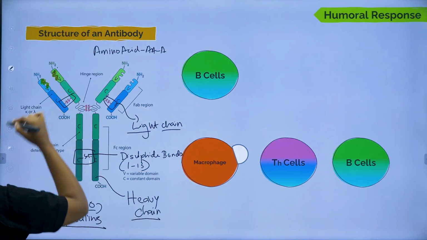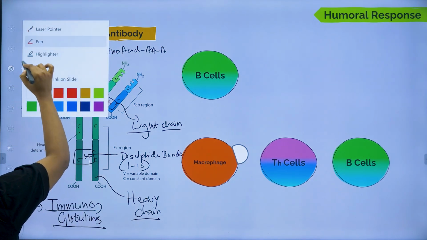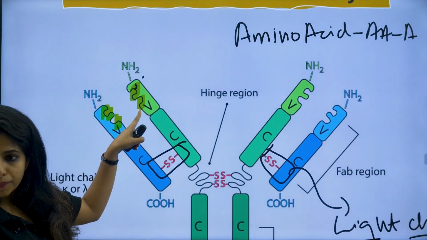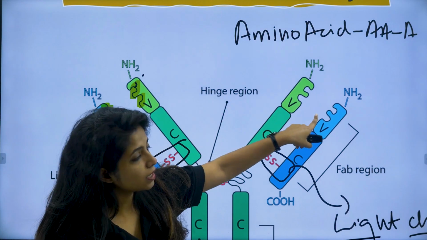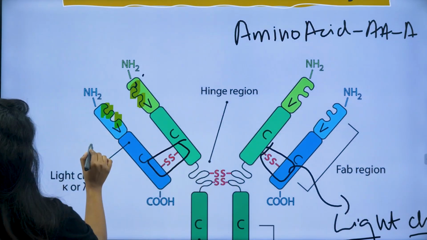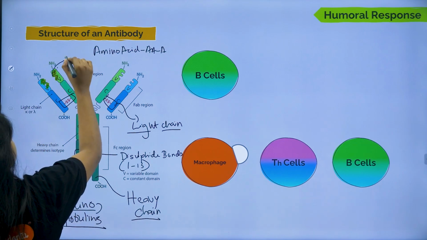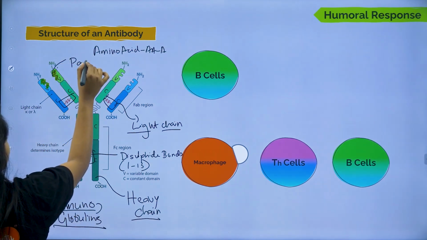You see these sites, if I zoom this in, then I think it will be more clear to you. There are sites over here, okay? There are sites over here as well. What do you call these sites? You call the sites as paratope.